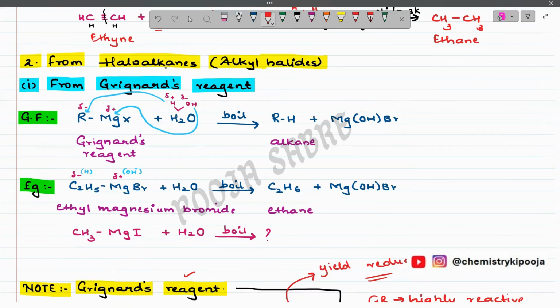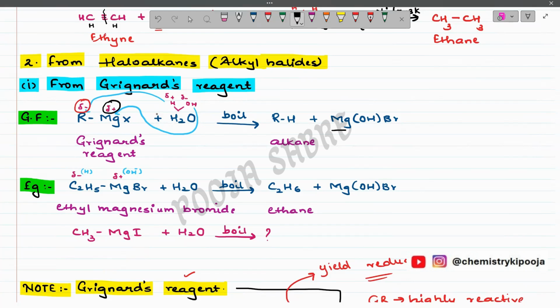This is a very simple rule or trick you are going to apply to solve any type of reaction. So in RMgX, I have written the charges. Just now I explained to you, R will carry the negative charge, right? And magnesium, it is highly electropositive, so it will carry a plus charge. In water also we have H and OH, right? So H carries a plus charge. OH carries a negative charge. Now this R is negative, so definitely hydrogen, which is a plus charge, will go towards R, right? I have shown this arrow, the blue color. Just follow the blue color arrow. Then OH is negative. It will go to the positive charged magnesium, right?